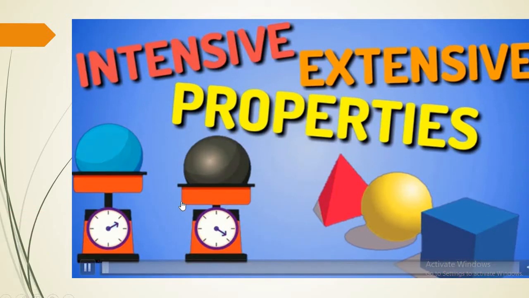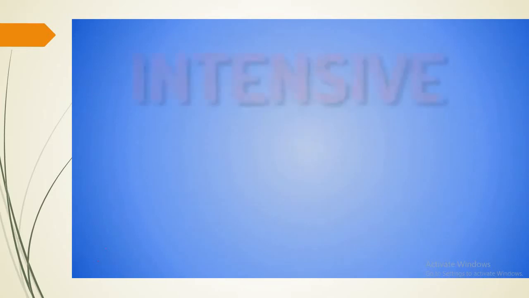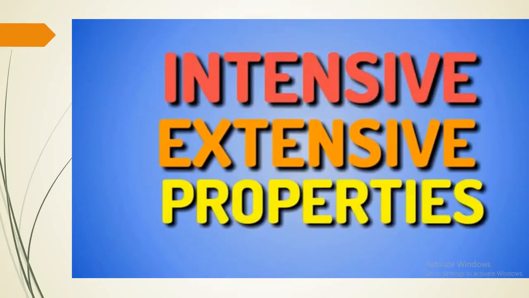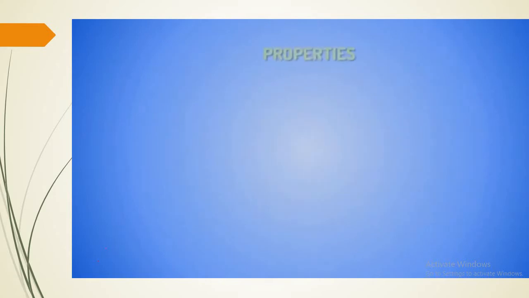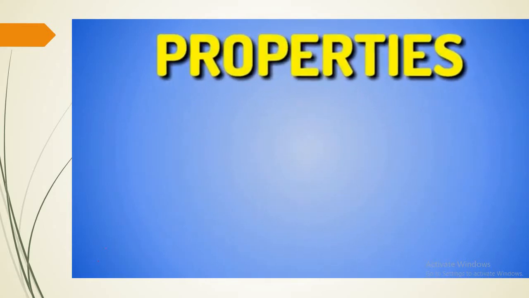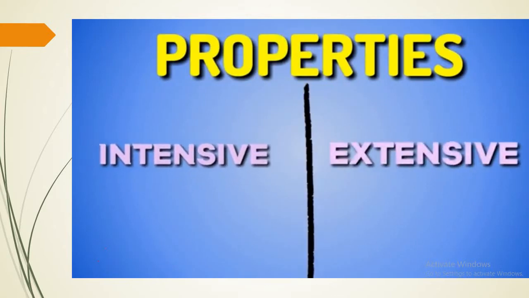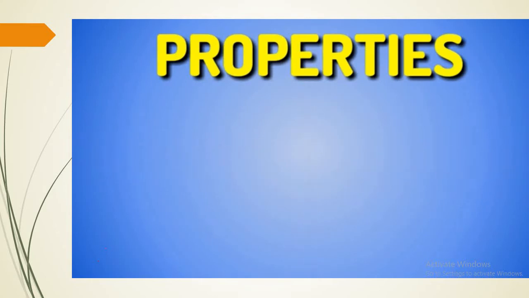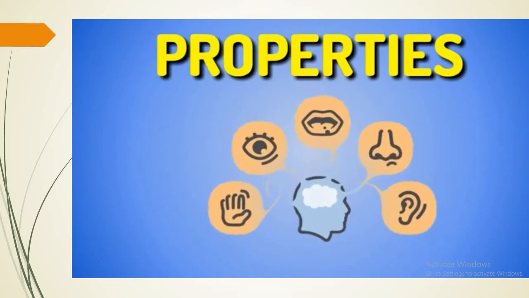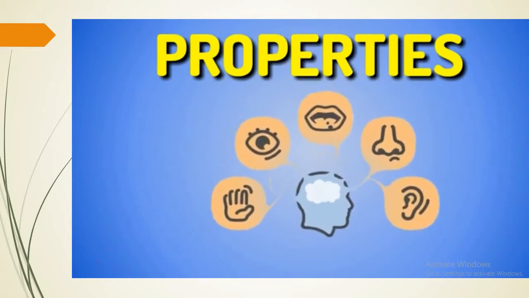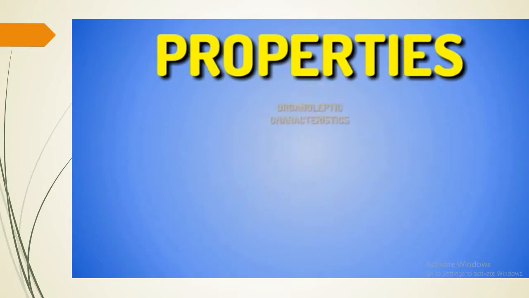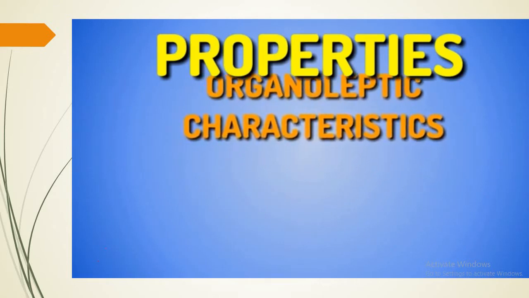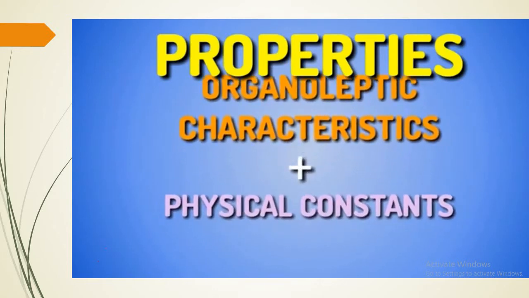Hello, very good day and welcome. Today we will talk about the intensive and extensive properties of matter. The attributes or qualities of substances are known as properties. These properties can be classified into two groups, intensive properties and extensive properties. Among the properties of substances, there are some that can be appreciated through the senses, such as color, flavor, touch, sensation, etc., which are called organoleptic characters. Organoleptic characters and physical constants are called intensive or specific properties.